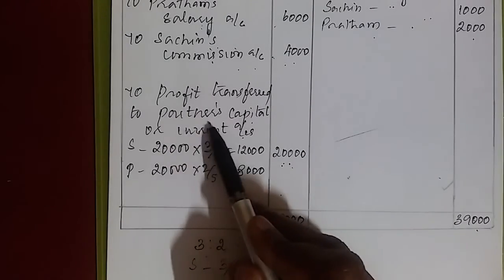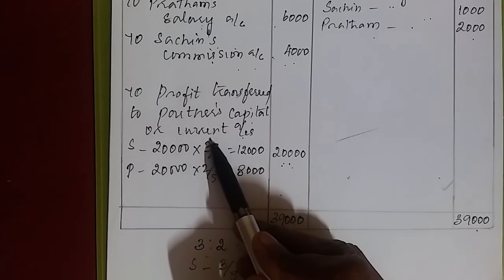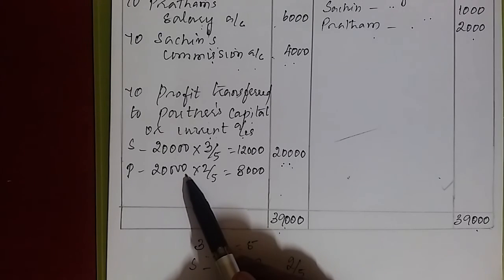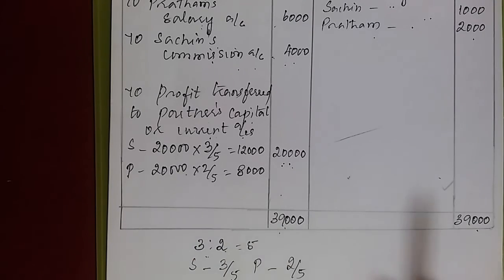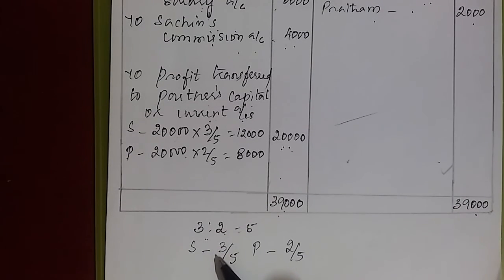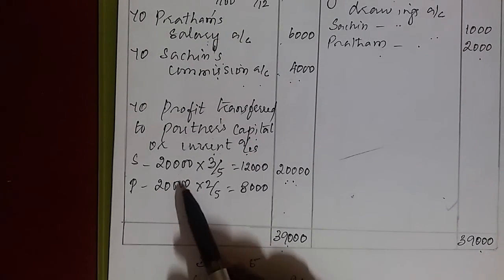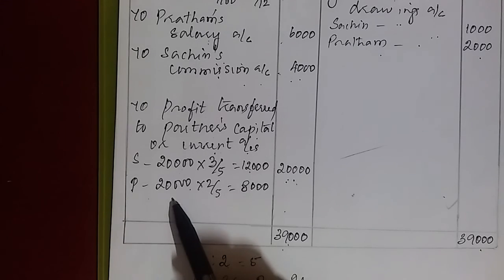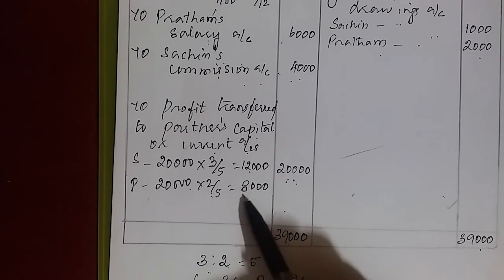This profit should be transferred to partners capital or current account. This should be divided among their profit sharing ratio. What is the profit sharing ratio? 3:2. So this ratio I converted here into what? Fraction. For Sachin 3 by 5. For Pratham 2 by 5. Here 20,000 into 3 by 5. Sachin will get 12,000 as share of profit. Pratham will get 20,000 into 2 by 5, 8,000 as his share of profit.